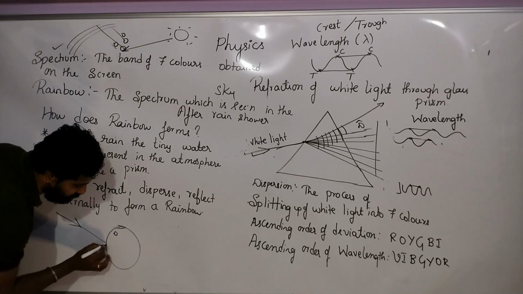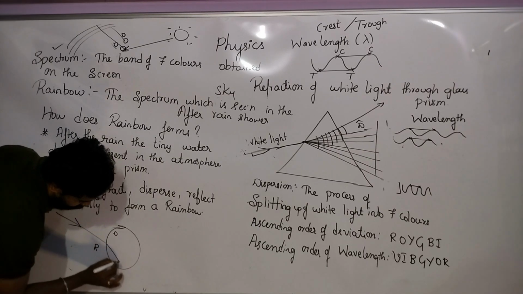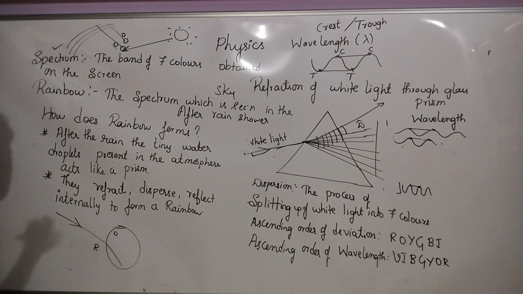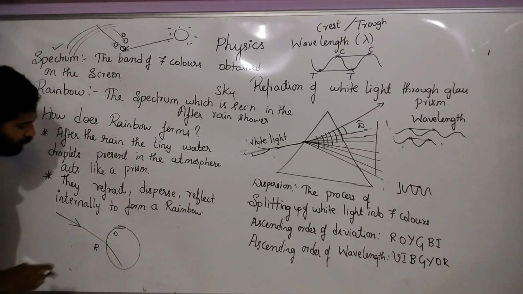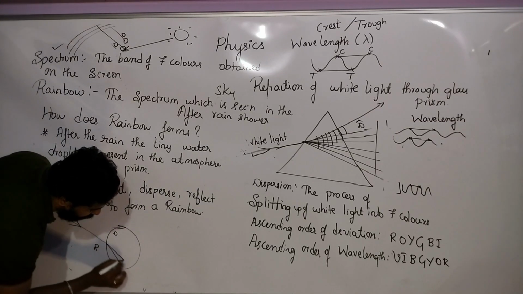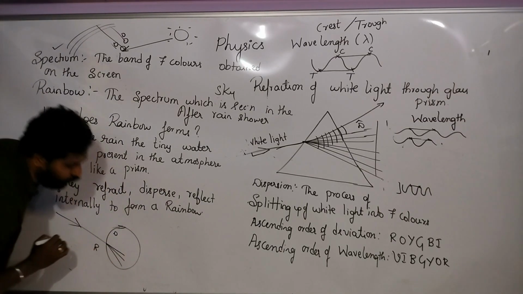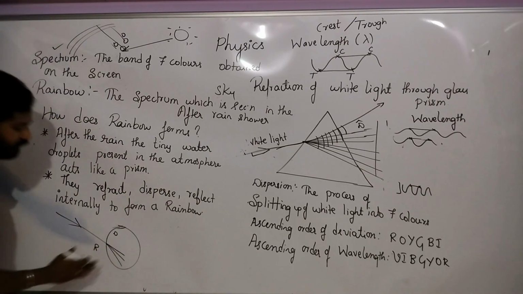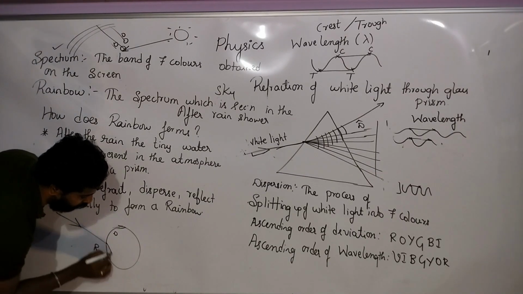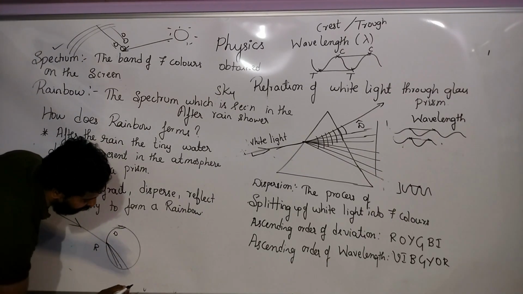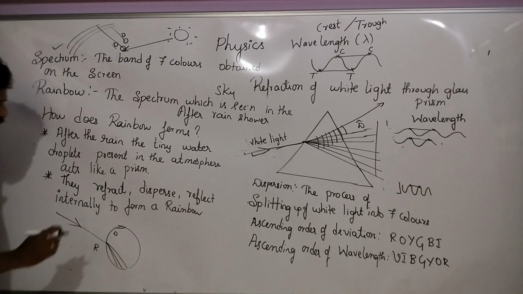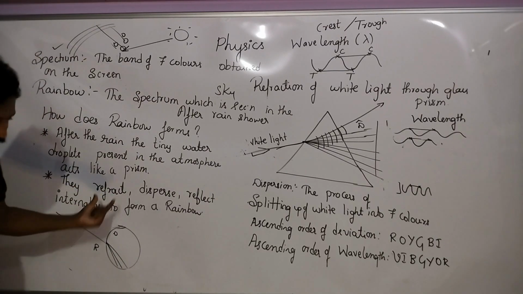The first thing that takes place is the bending phenomenon. It bends a little, everybody knows. After bending, it splits up into certain kinds of colors. When they split up, first you have to identify that they refract.